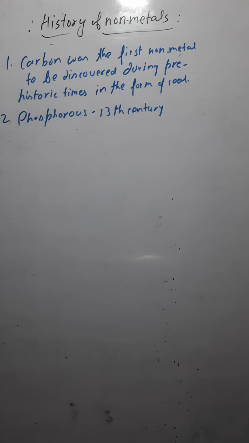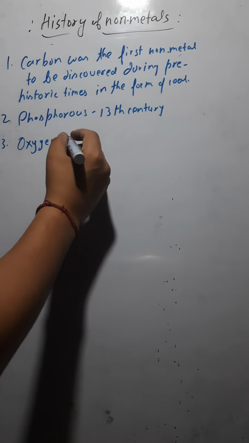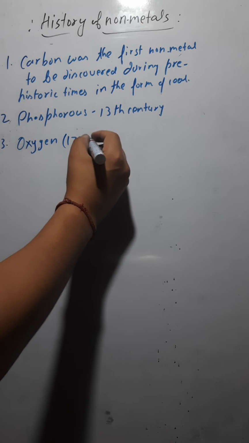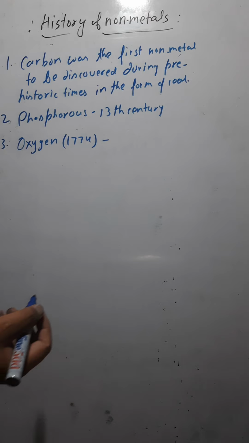Then the third non-metal that was discovered was oxygen, around 1774. The person who discovered oxygen was Lavoisier.